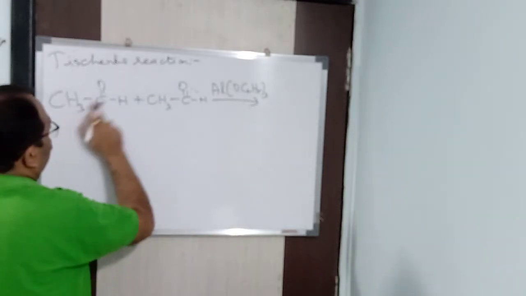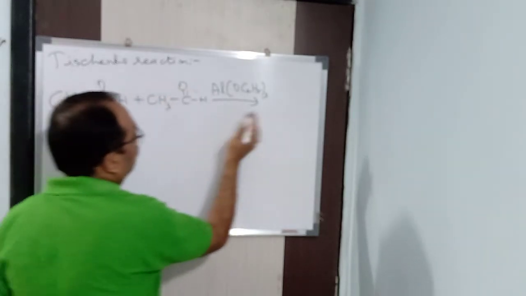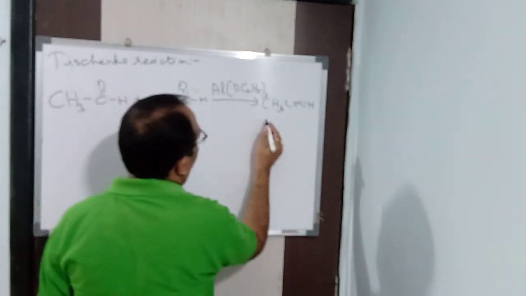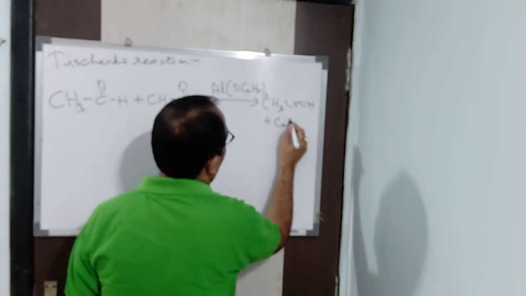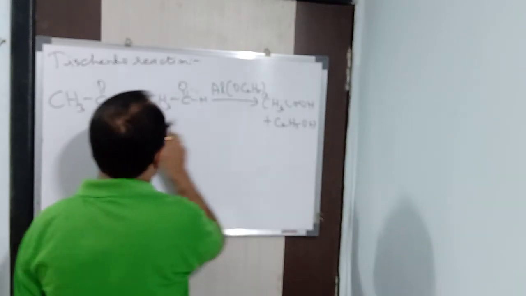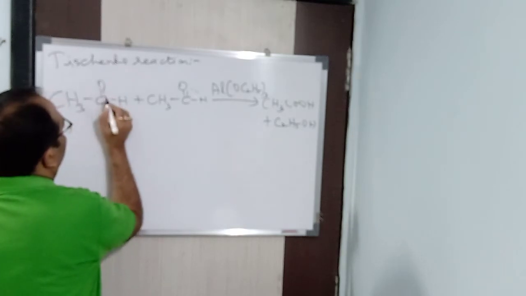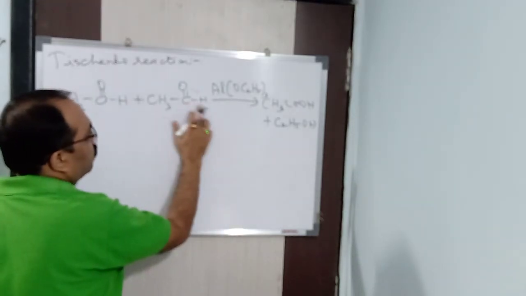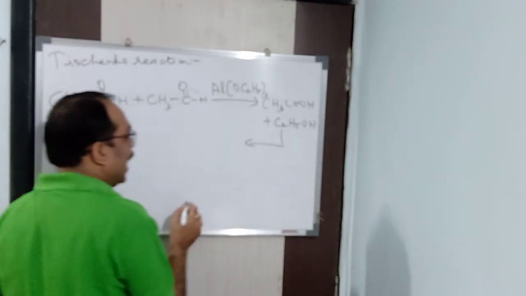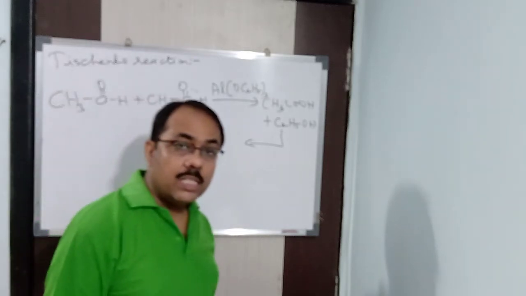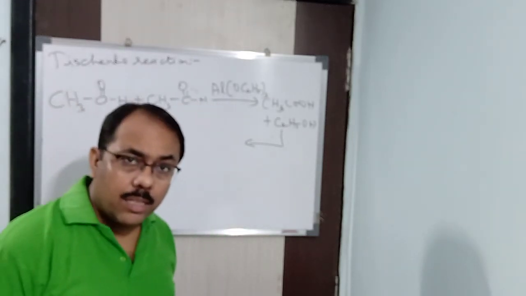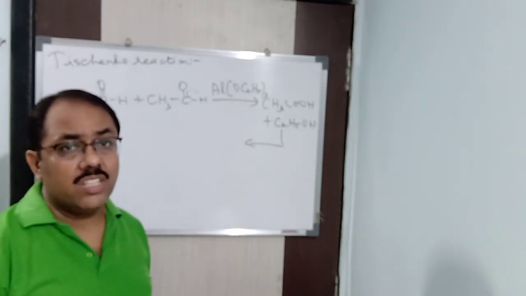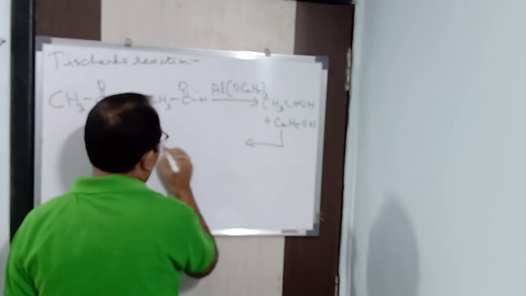So CH3CHO, an aldehyde, will oxidize to acid, that is CH3COOH, and the other will be reduced to alcohol, that is C2H5OH. You got acid, and you got alcohol. Now you know, like acid and base react to form salt and water, similarly acid and alcohol undergo esterification reaction. Always remember that. So hence it is going to form ester,